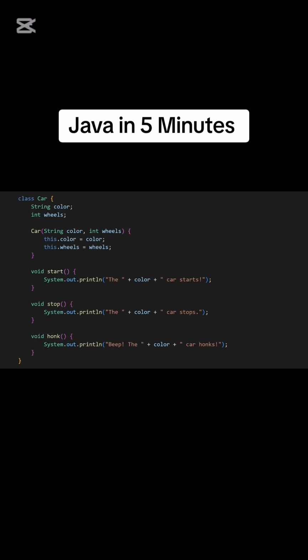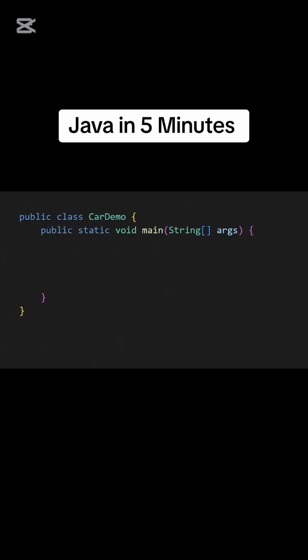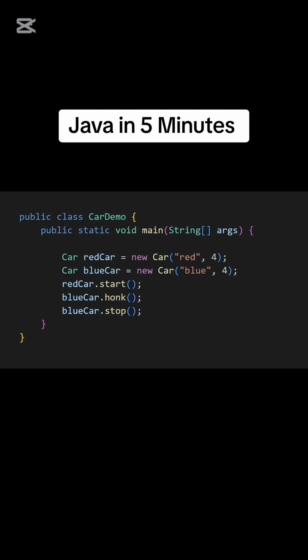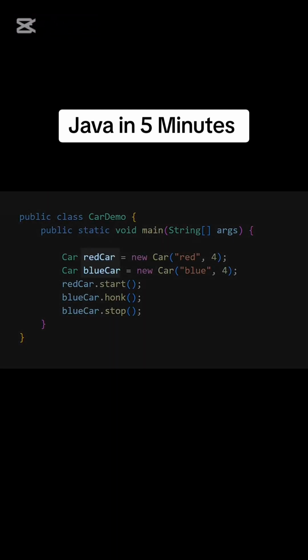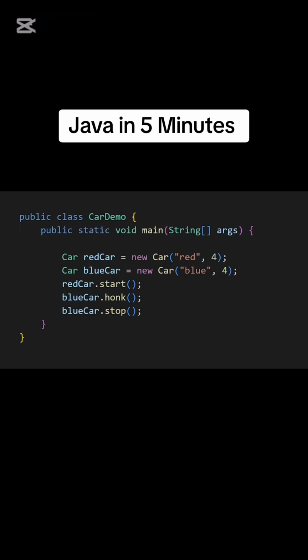Now, up until now, we have only created a blueprint for a car, not an actual car. To create an actual car based on this blueprint, you use the class name, followed by an object name of your choice, and then the new keyword, and finally the class name again with attributes in brackets. This way, you have created your first car using the car class. You can create as many cars as you want and access the methods of each car separately. These objects are also called an instance of a class. Let's get back to creating our basic program.